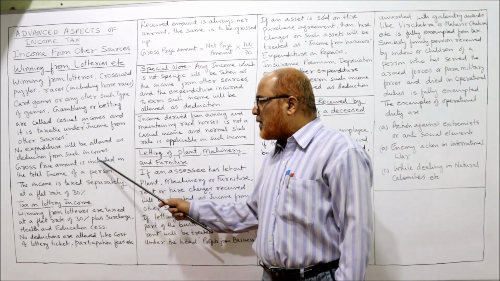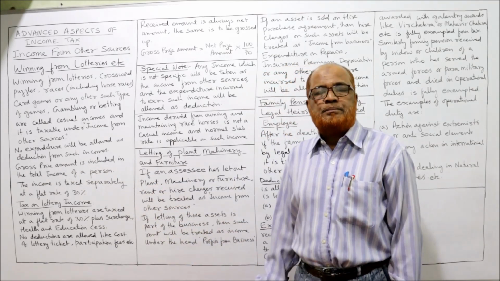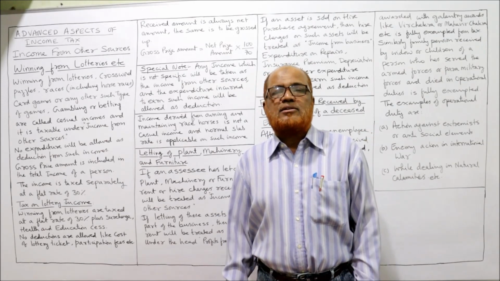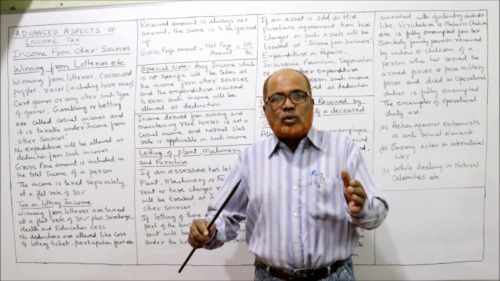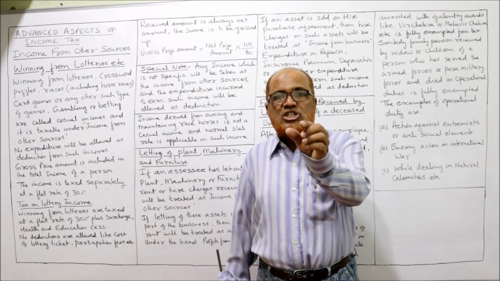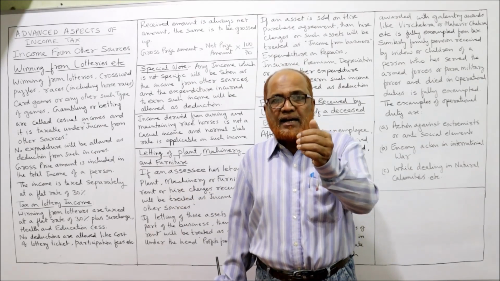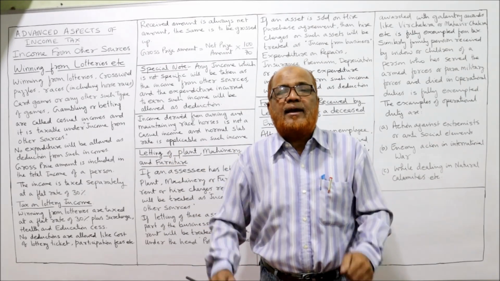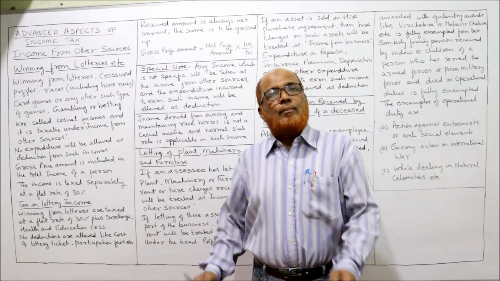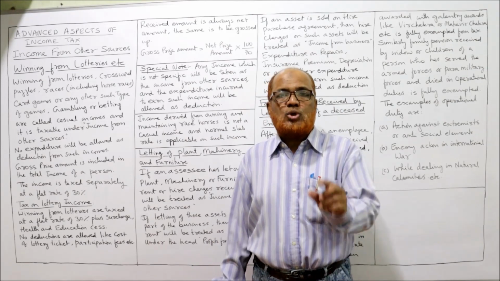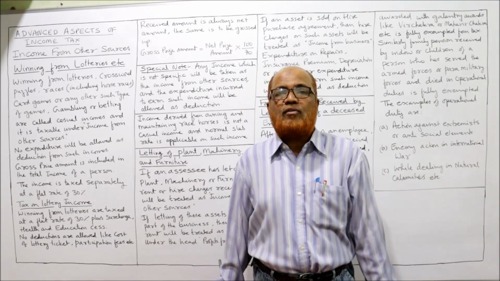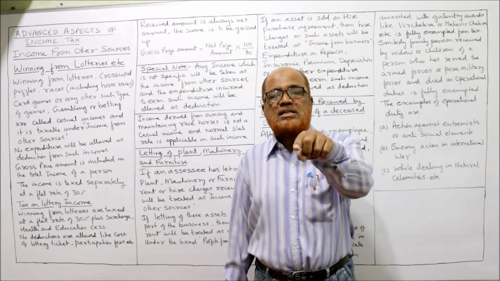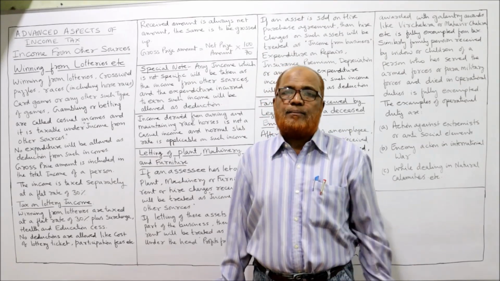Now, the gross prize amount is included in the total income. Normally, when a casual income is declared, the issuing authority will deduct TDS and the net amount will be paid to the winner. But the Income Tax Act says we should not take the net amount, we want the gross amount. So whatever TDS is deducted will be added back.